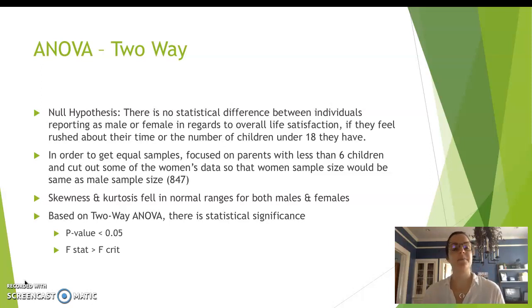In order to get equal samples for the ANOVA across men versus women, I focused on parents with less than 6 children and had to cut out some of the women's data so that the women's sample size would be equal to the male sample size of 847 participants. Skewness and kurtosis fell in normal ranges for both males and females across the variables.